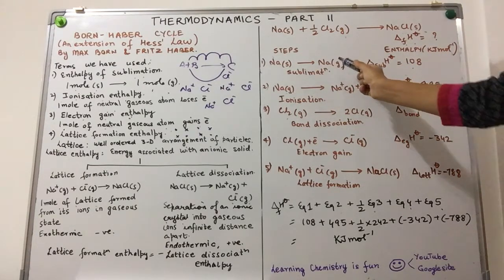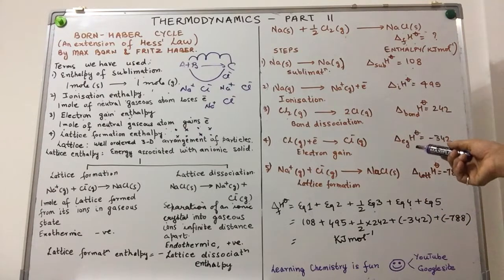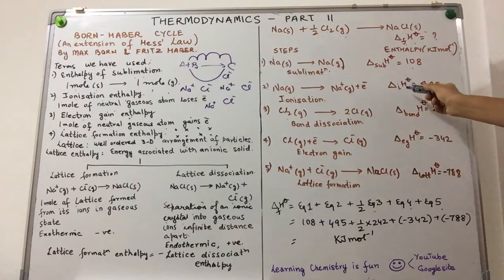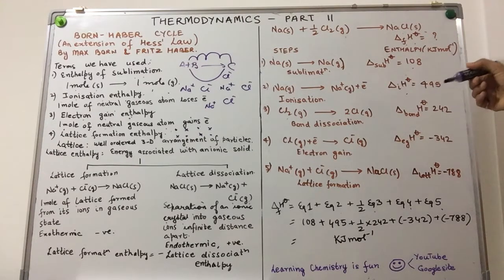Ionization. The sodium gaseous atom undergoes ionization to form a sodium ion in the gaseous form. Molar enthalpy of ionization 495, because it will need energy to take away the electron from it. So it's an endothermic process.